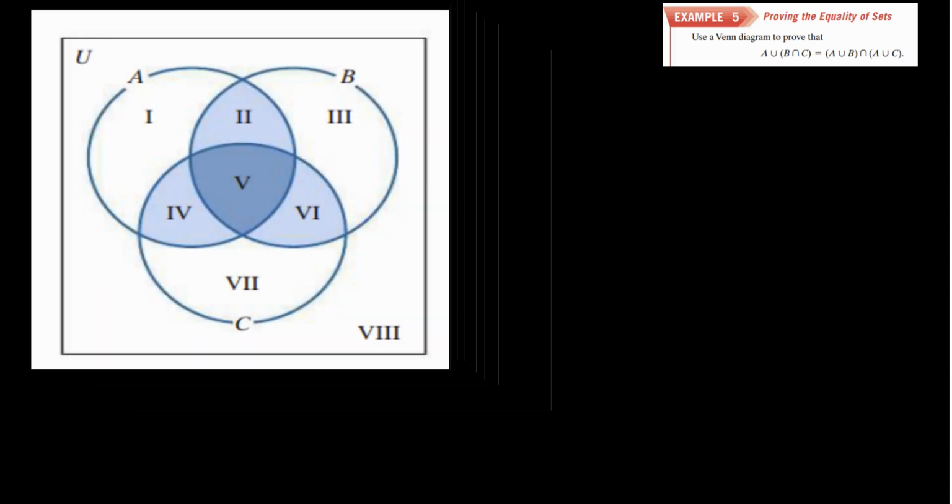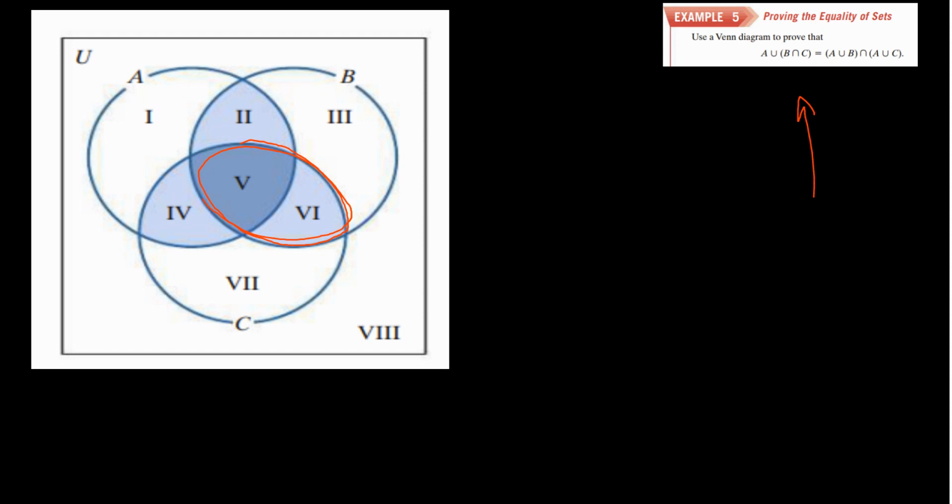Alrighty, so we're wanting to prove that the union of A and B intersect C is the same as the intersection of A union B and A union C. So let's look at the left side here. What is B intersect C? Well, B intersect C is simply this portion right here.